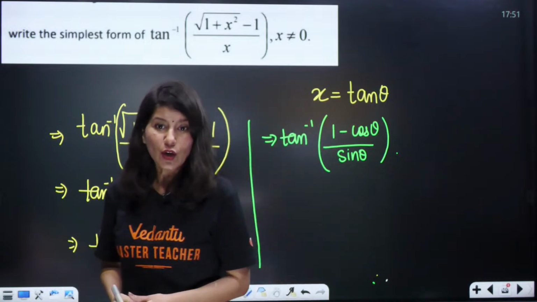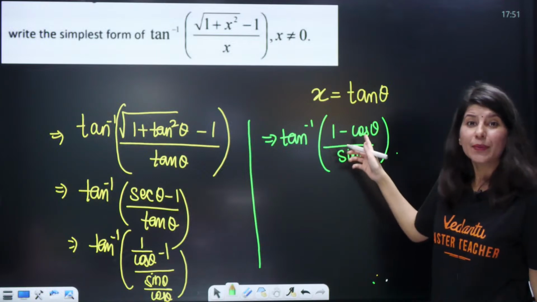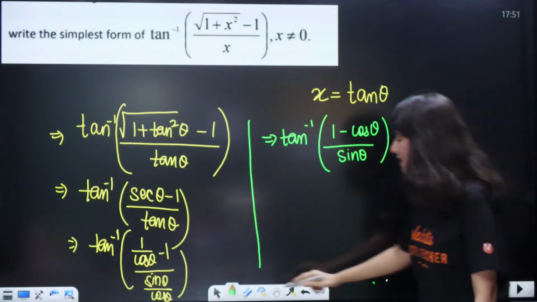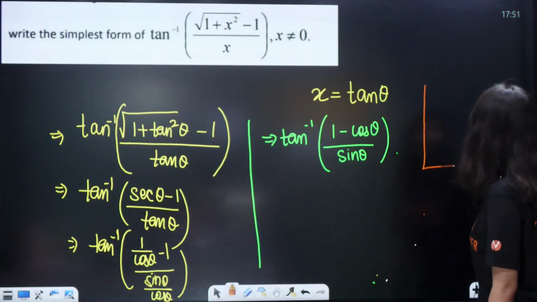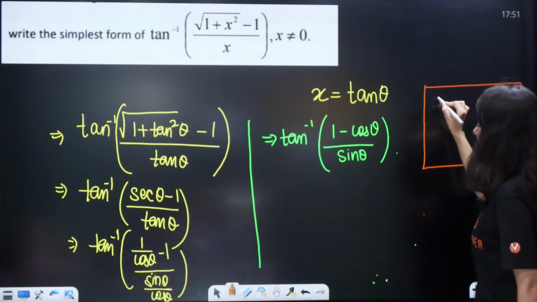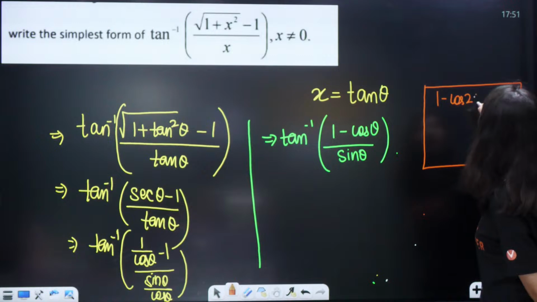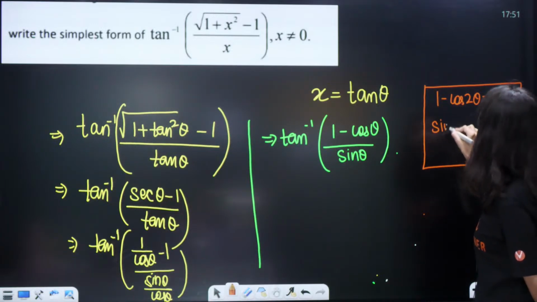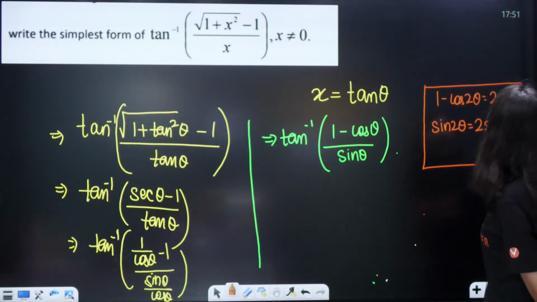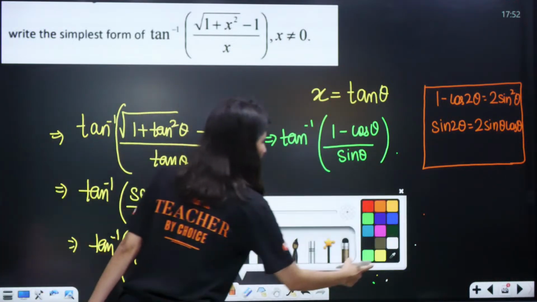Now do you all remember the sub multiple formulas of trigonometry? Anybody can tell me which formula we are going to use over here? Okay. Cos 2 theta. 1 minus cos 2 theta is 2 sin square theta. This is the first formula I am going to use over here. And sin 2 theta, can anybody tell me? 2 sin theta cos theta. How many of you still remember these two formulas?